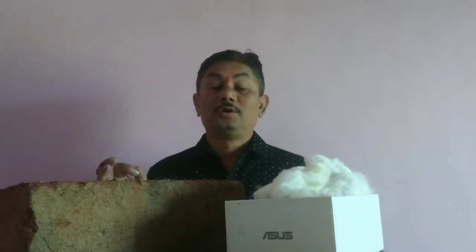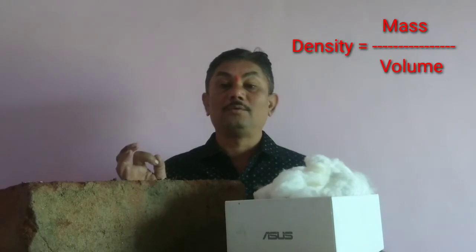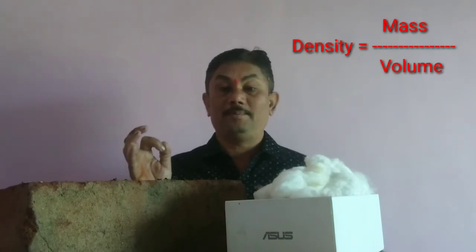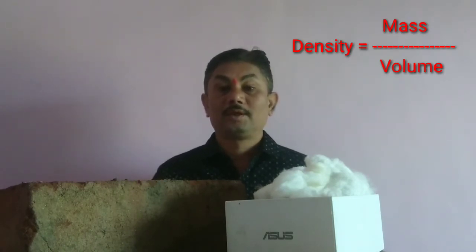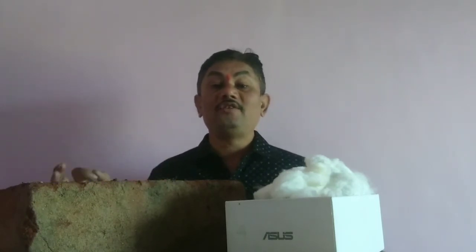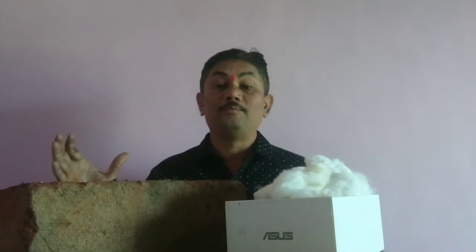The formula which is used to calculate the density is density equal to mass divided by volume. We can calculate the density of any substance with the help of this formula.